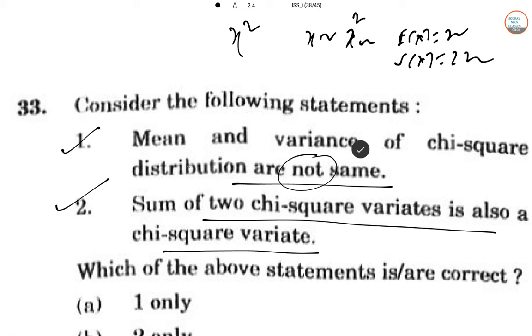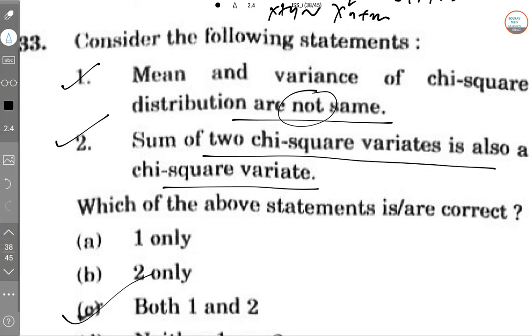Sum of two chi-squares is also chi-square. So x plus y follows a chi-square with n plus m degrees of freedom in the above case. So option number C is correct. Next one.